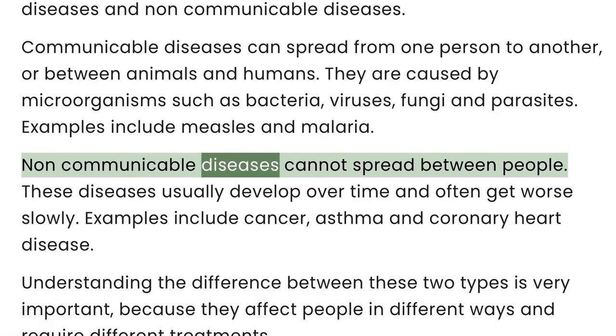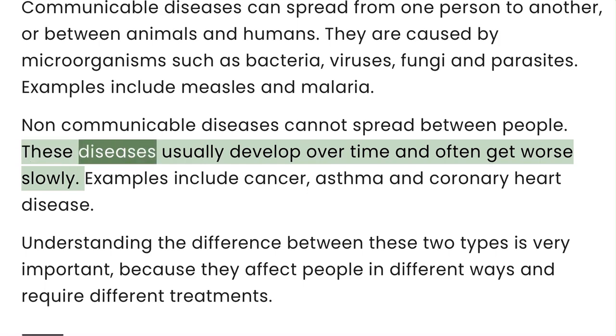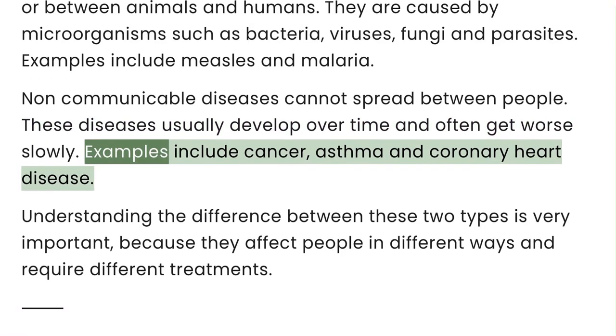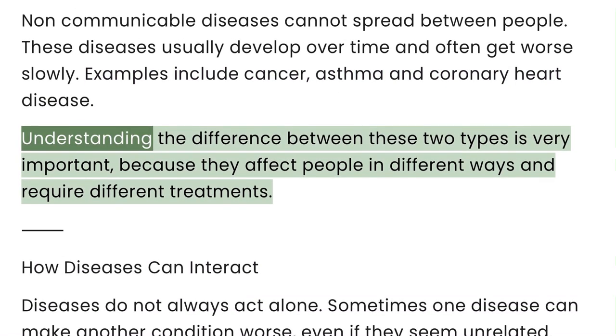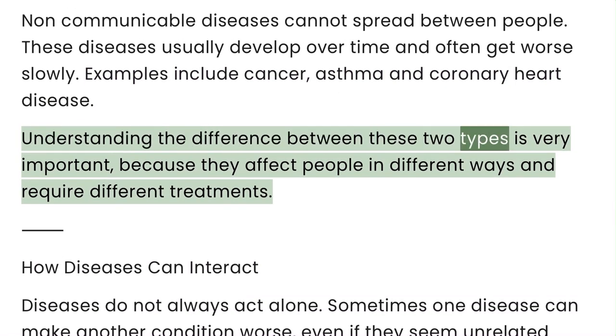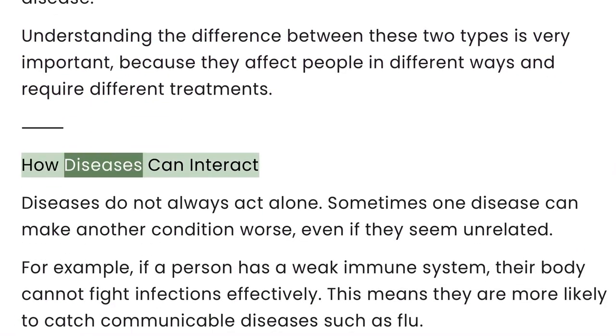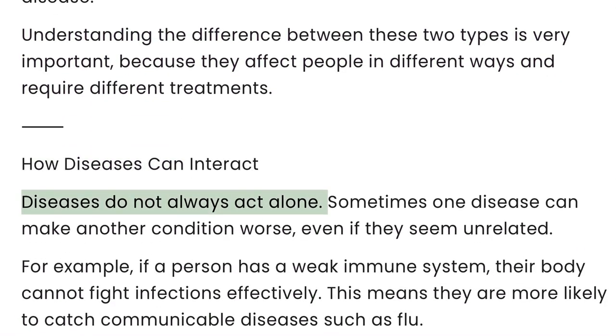Non-communicable diseases cannot spread between people. These diseases usually develop over time and often get worse slowly. Examples include cancer, asthma, and coronary heart disease. Understanding the difference between these two types is very important because they affect people in different ways and require different treatments. How diseases can interact.